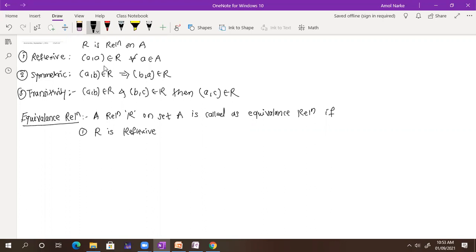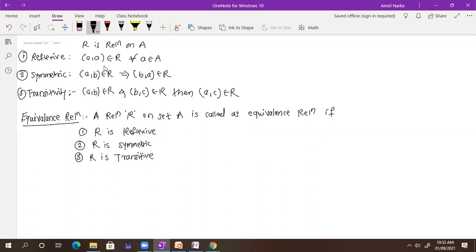Number two, R is symmetric. And number three, R is transitive. If these three conditions are satisfied, then we call my relation an equivalence relation.